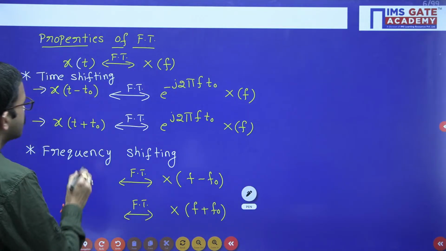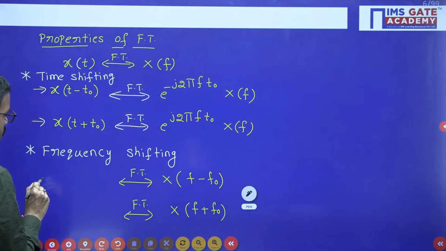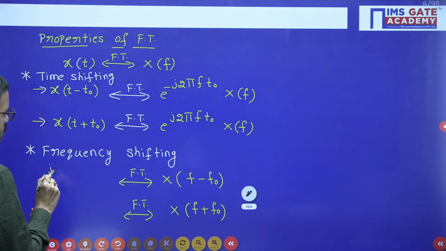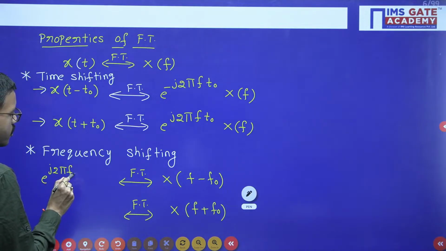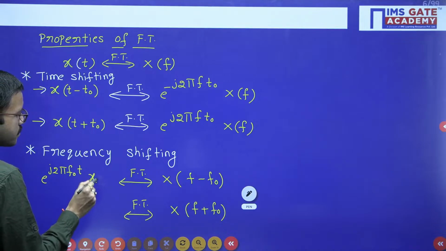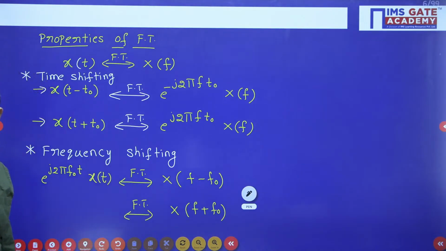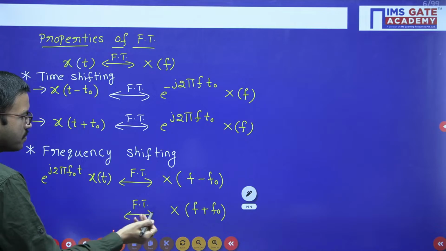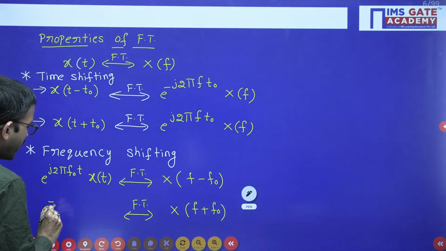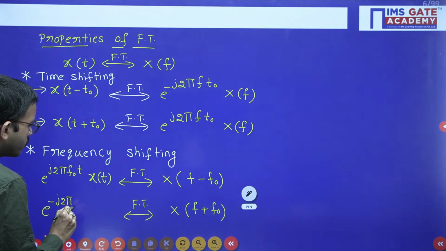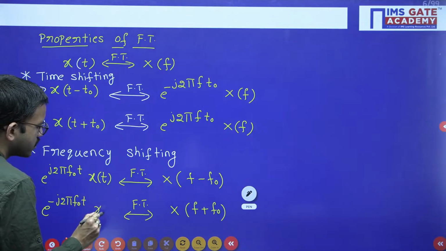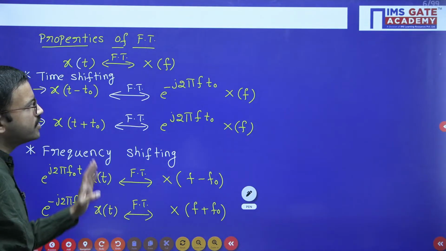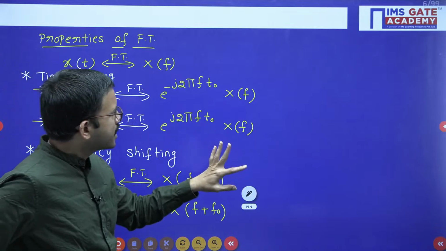Okay. So here you will get e power j 2 pi f naught t x of t. Similarly here, e power minus j 2 pi f naught t into x of t. Okay, you can remember: for the time shifting operation, frequency shifting is exactly the opposite way.